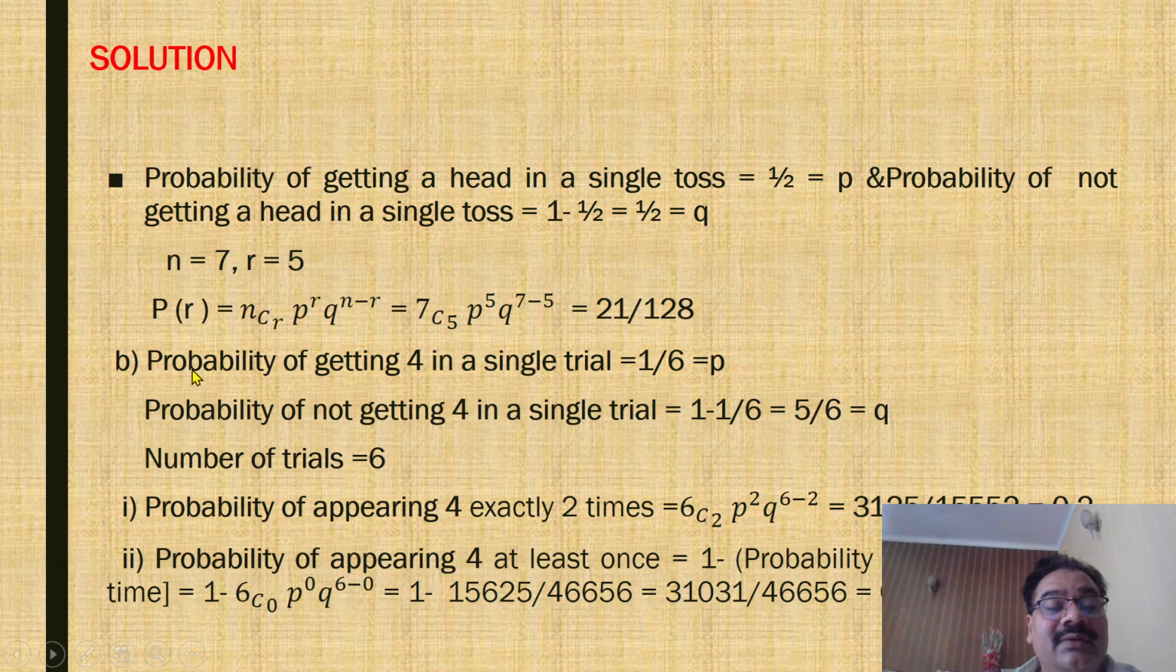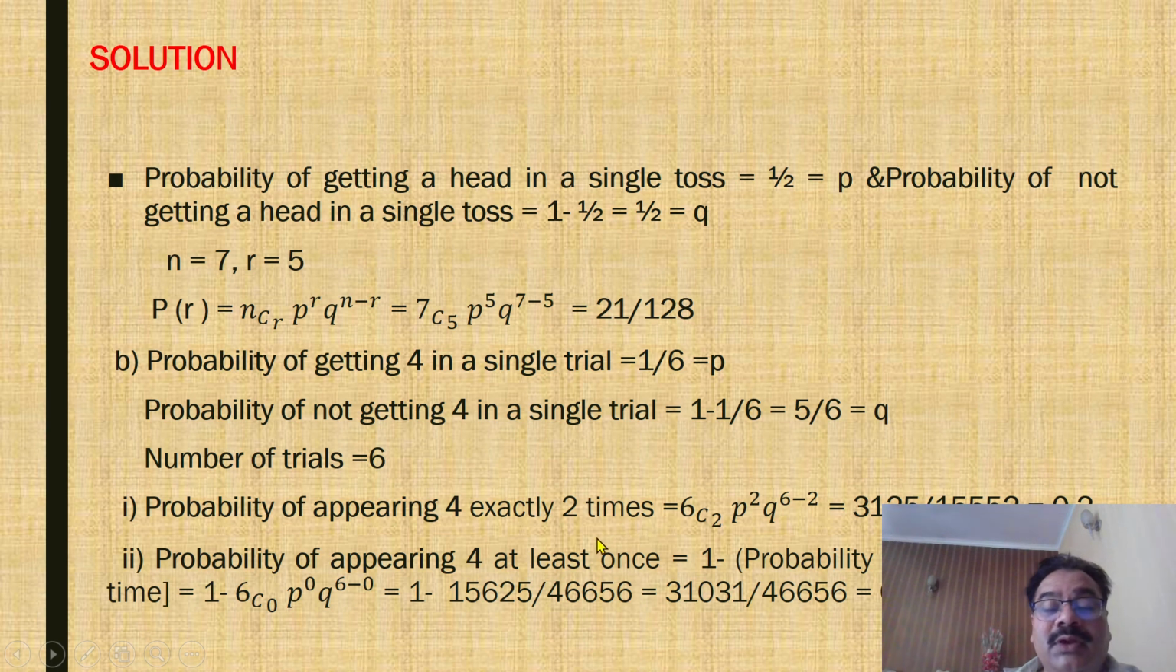Now, in the second case, the probability of getting 4 in a single trial is of course 1 by 6, equal to P. The probability of not getting 4 in a single trial is 1 minus 1 by 6, that is 5 by 6. The number of trials is 6, as already given. Therefore, the probability of 4 appearing exactly 2 times is 6C2 P power 2 Q power 6 minus 2, that is 4, and the value is 3125 divided by 15552, which is about 0.2.